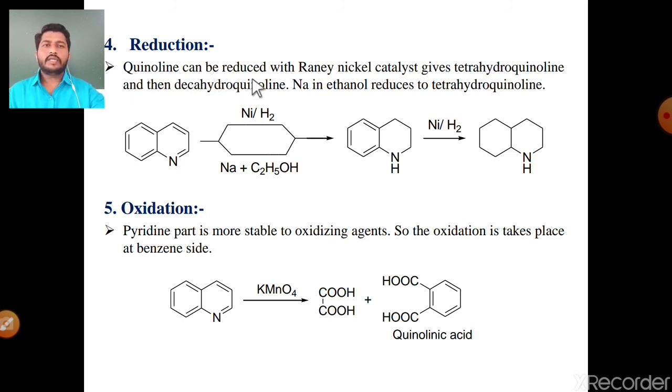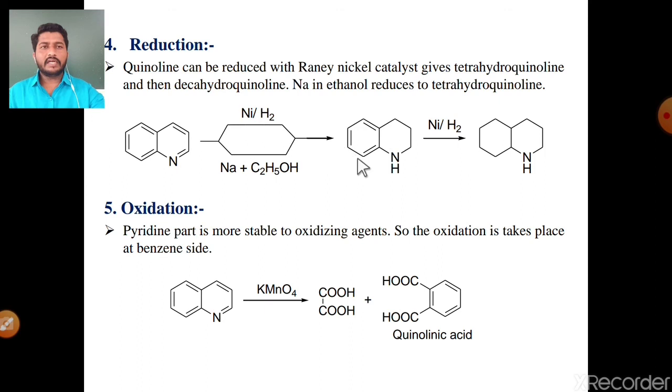Quinoline can be reduced with Raney nickel catalyst, giving tetrahydroquinoline and then decahydroquinoline. There is also one more reducing agent for reduction of quinoline, sodium metal in ethanol. It reduces the quinoline molecule and gives tetrahydroquinoline. See the reaction: quinoline in the presence of Raney nickel, meaning Ni metal with H2 gas, gives tetrahydroquinoline.